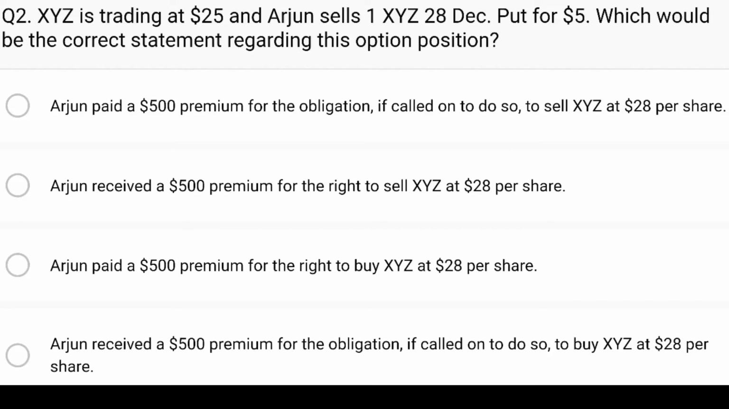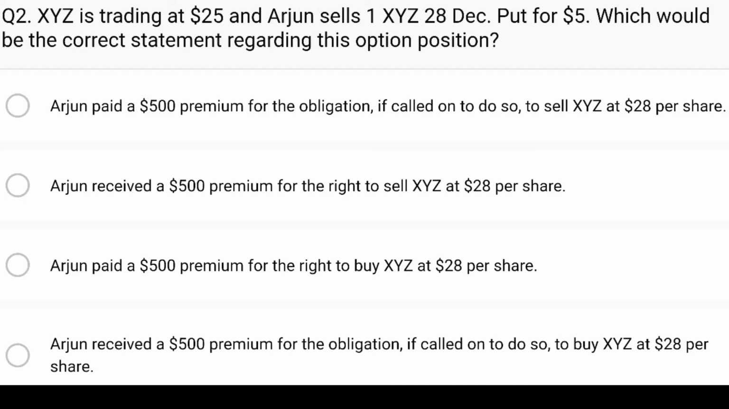And so that would mean that Arjun is putting himself in a position where he would have the obligation to buy them at $28 per share in the future if the person he sells it to, or in other words, the purchaser of the put, decides to exercise that right, which of course they would do if the price went down. So which would be the correct statement regarding this option position?